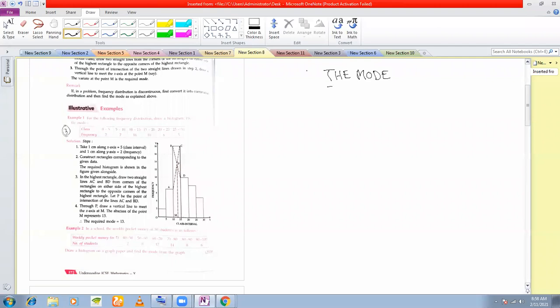The first type of problem that you get from mode, which you have already done in class 9.